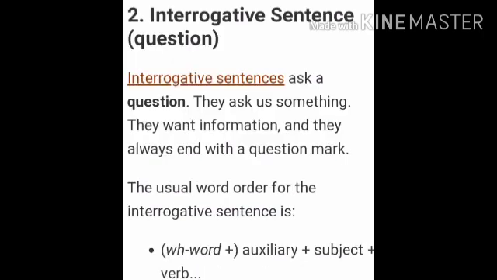The second type of sentence is the interrogative sentence. Interrogative sentences ask a question. They ask us something. They want information and they always end with a question mark. The usual word order for the interrogative sentence is WH word plus auxiliary plus subject plus verb and then the remaining part. So what is the usual word order? First a WH question word will be there because it is an interrogative sentence. Then auxiliary. Auxiliary means helping verb. Then the subject will come, then the verb and then the remaining part.